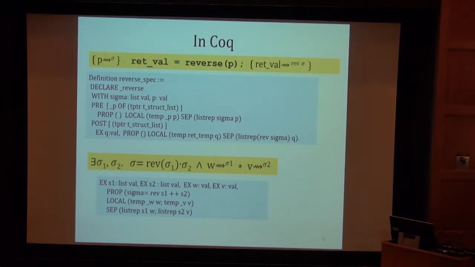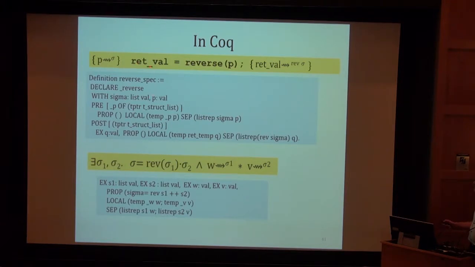Okay. And then we'll quantify over sigma 1 and sigma 2 here, just as we did in the pencil and paper version. And here, this squiggle we'll write as list rep, the representation of a list. W is the address that represents the list S1, and V is the address of a data structure that represents S2. So that's our loop invariant written down in Verifiable C, right?